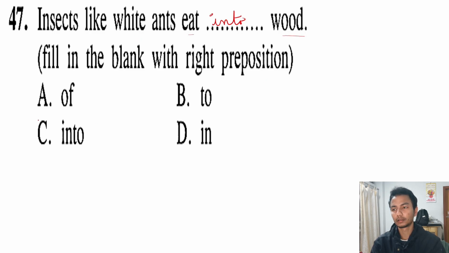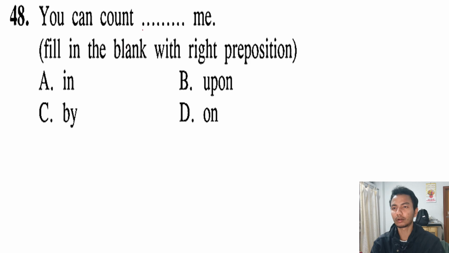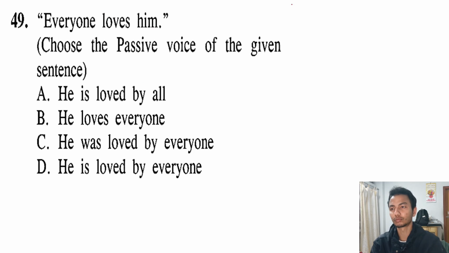Okay, so this is the correct option, B or C. Okay, let us move to the next question. You can count dash me. So here the correct preposition should be you can count on me. I think you understand. On me, because that is the only word which shows the relationship between these two things. Okay, let's move to the next question.